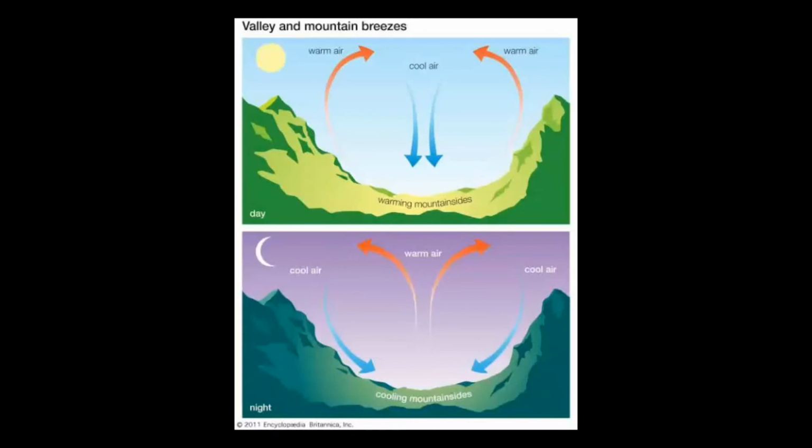The hot and light air from the valley is pushed upwards and the cool air rushes down into the valley. Mountain winds set in after sunset. These above all are the characteristics of mountain breeze. Now, you have to draw the diagram of mountain breeze, which is given on the screen in your textbook.